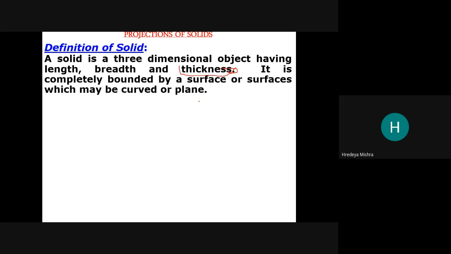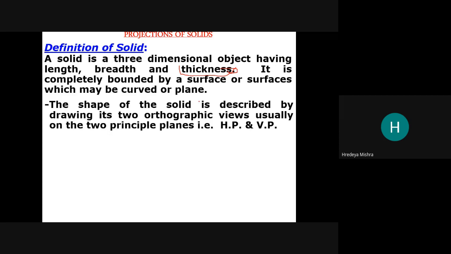So we can say that the shape of the solid is described by drawing it in orthographic views, usually on the two principal planes, that is the horizontal plane and the vertical plane.